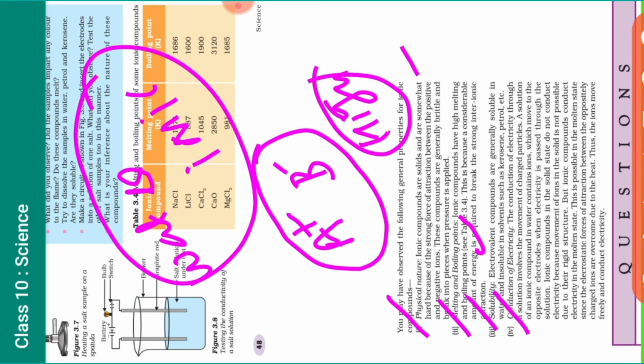Then conduction of electricity. Students, whenever we are talking about the conduction of electricity, just remember one thing. Ionic solids as they are cannot conduct electricity, but when they are in the molten state or in aqueous solution, they can conduct electricity. Why? I think you know very well, in solids there is no movement of ions, but when they are in aqueous solution or in the molten state, there is movement of ions and they can conduct electricity very easily. So these were the properties of ionic compounds.